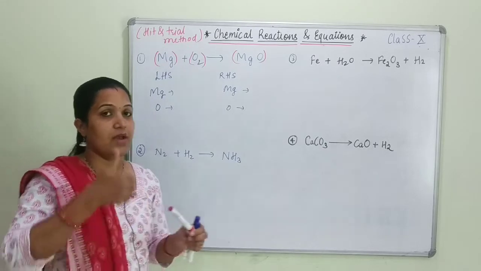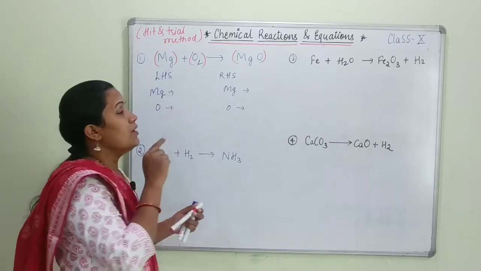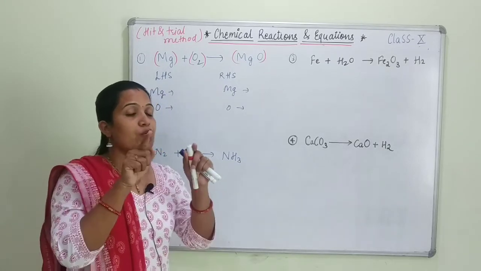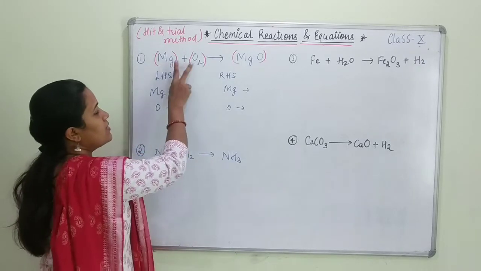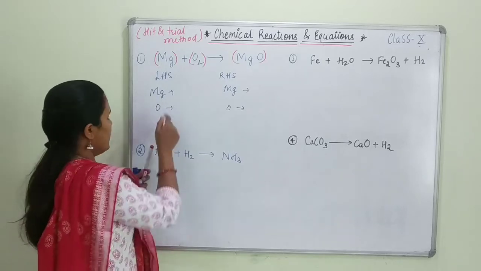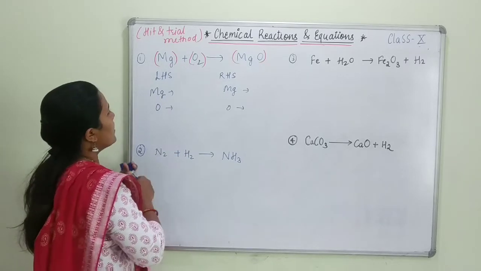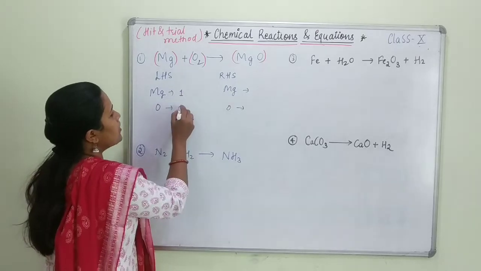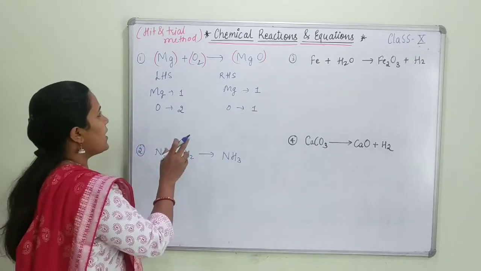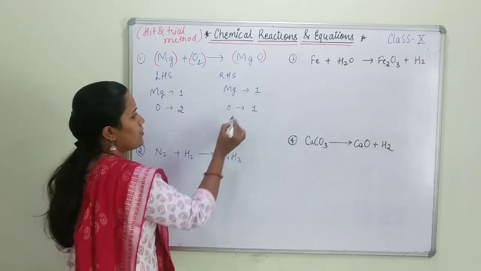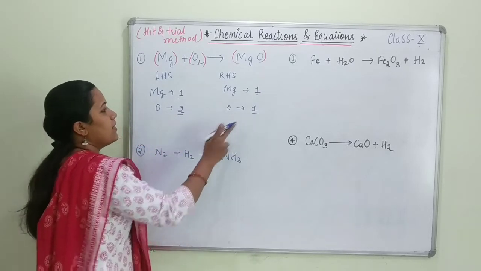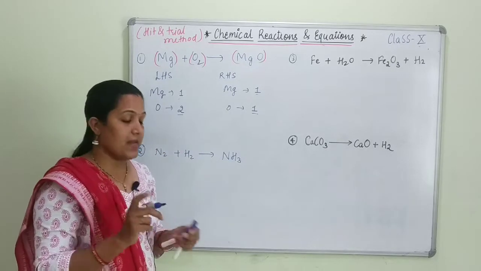So what is the first step? First step is to write atoms on both sides. Second step is to put brackets in front of these already present elements or molecules. Now let's see how many magnesium atoms are here. Magnesium atom is only 1, oxygen is 2. This side also only 1, and this is also 1. So easily I can see that magnesium is balanced, but oxygen is not balanced. It is O2 and it is O1. So we have to balance this.